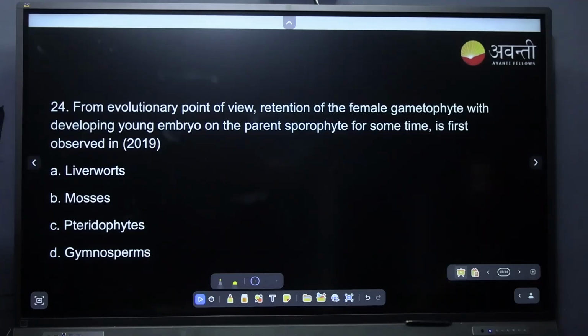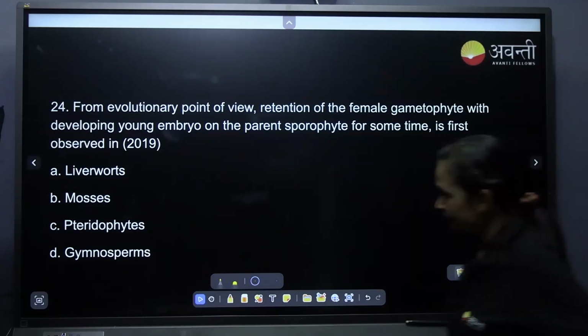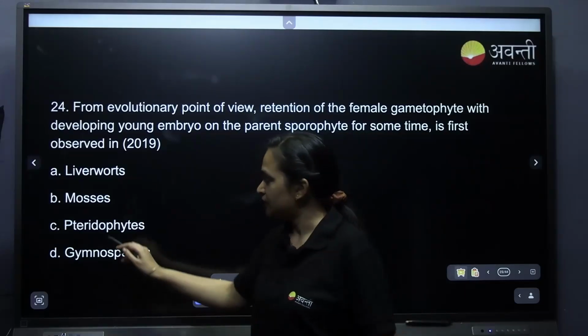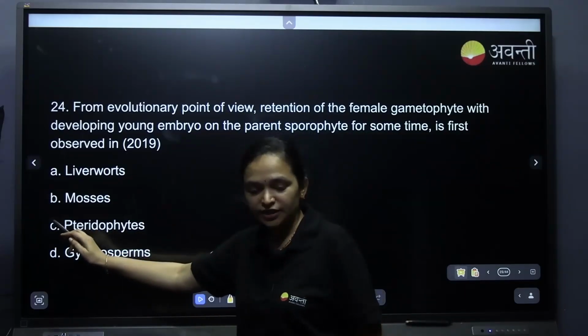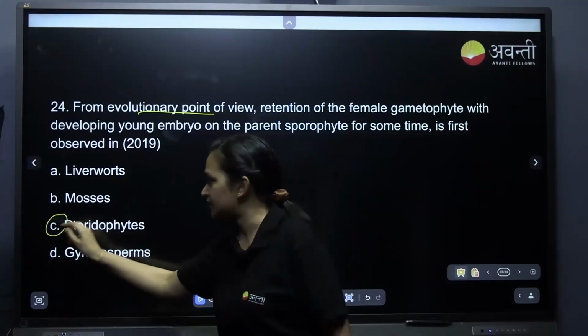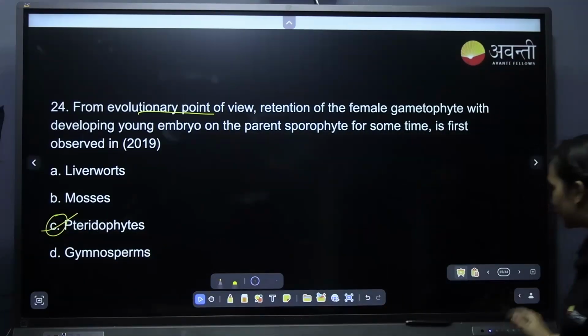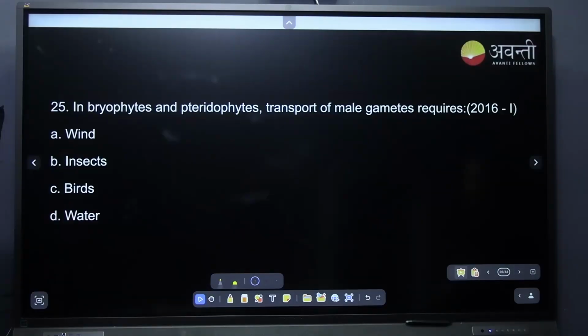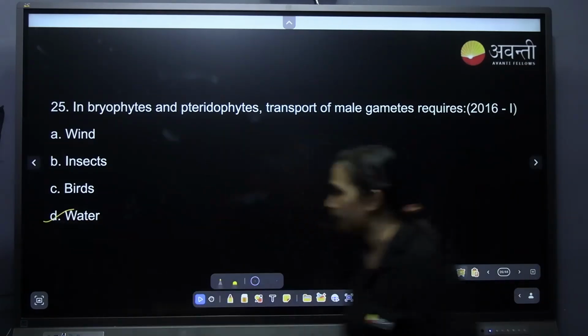From the evolutionary point of view, retention of the female gametophyte with the developing embryo on the parent sporophyte for some time is first observed in? Gymno... no, pteridophytes. So this is an evolutionary point, Option C, pteridophytes it is. Don't mistake it. In bryophytes and pteridophytes, transport of male gametes requires water. Definitely, they are called amphibians of the plant kingdom, that is why water.